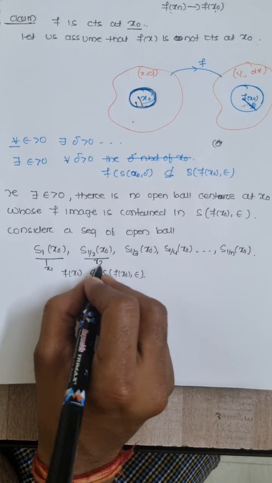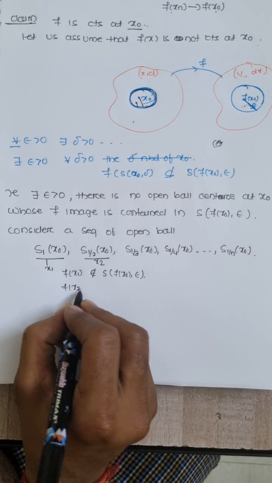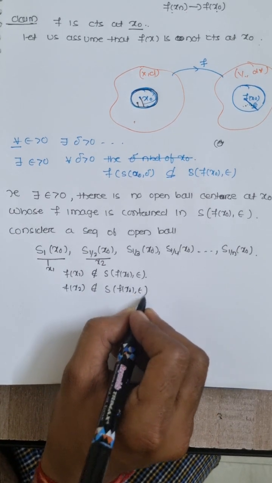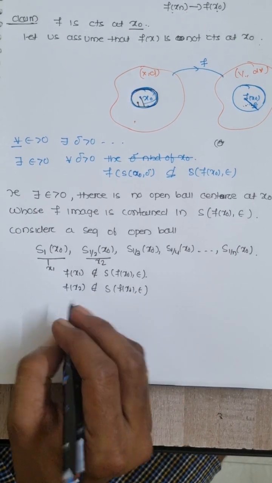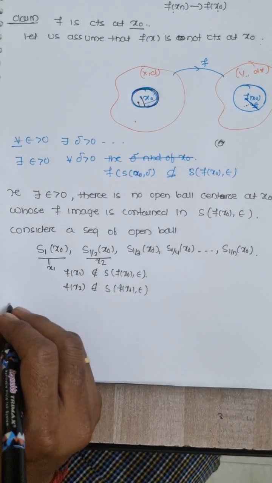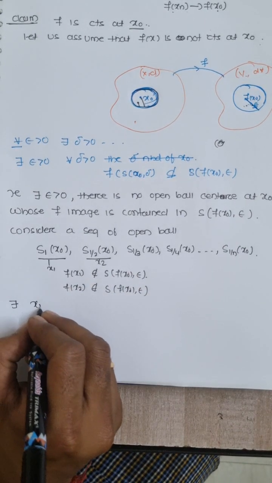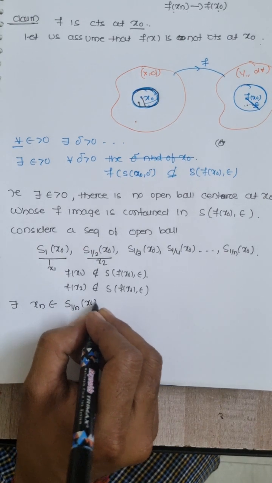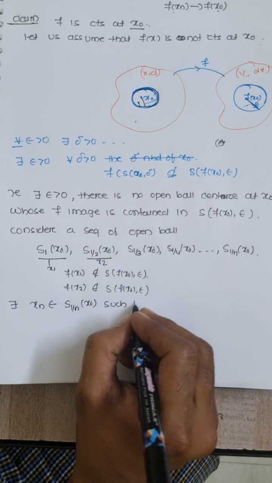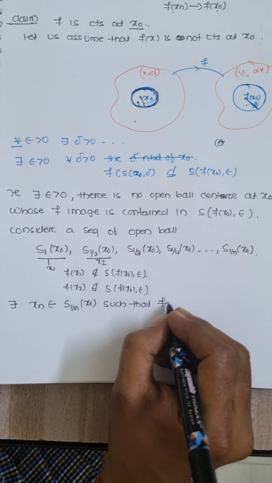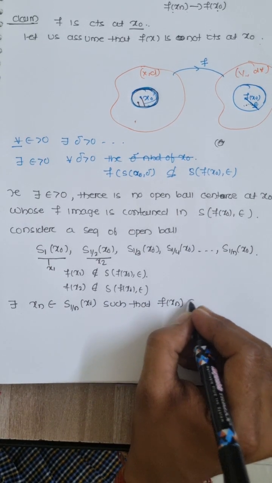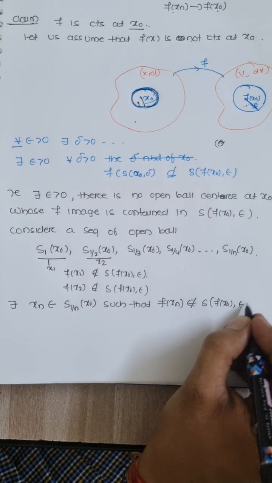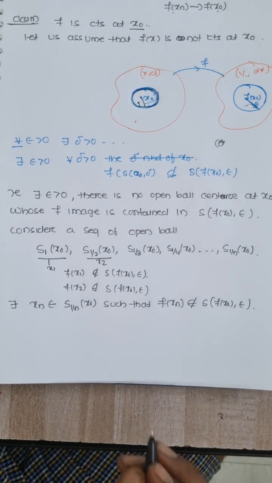We get a point x2 here such that f of x2 is not in S of f of x0, epsilon. So directly, there exists xn belonging to S of 1/n, x0 such that f of xn does not belong to S of f of x0, epsilon.